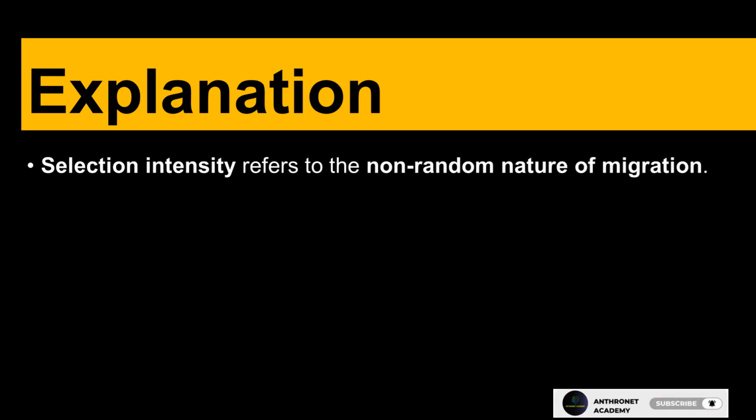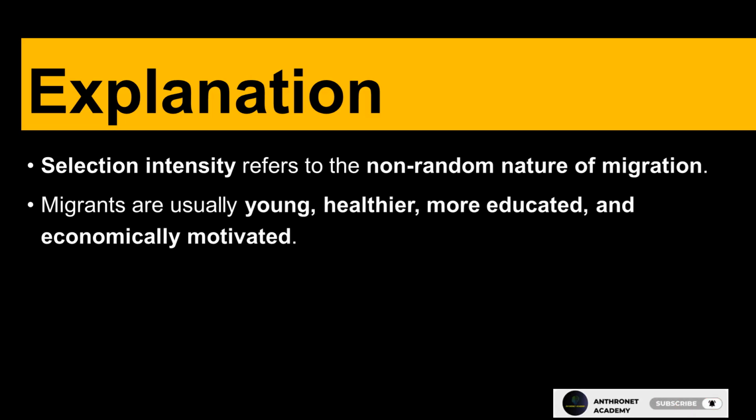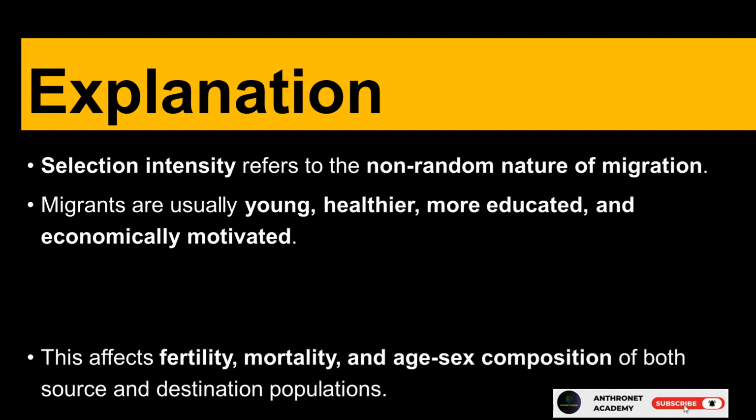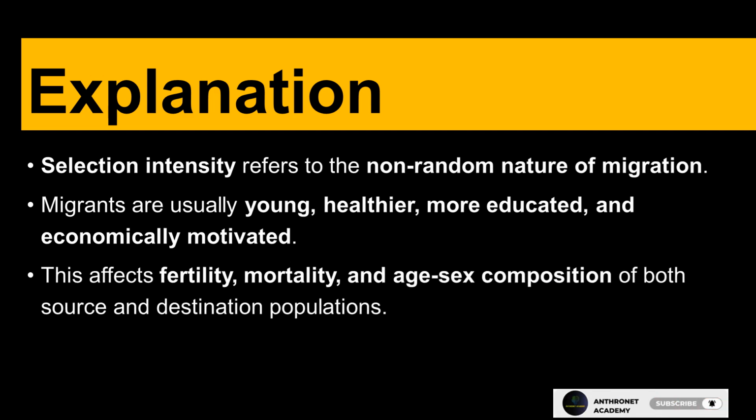Explanation. Selection intensity refers to the non-random nature of migration. Migrants are usually young, healthier, more educated, and economically motivated. This affects fertility, mortality, and age-sex composition of both source and destination populations.